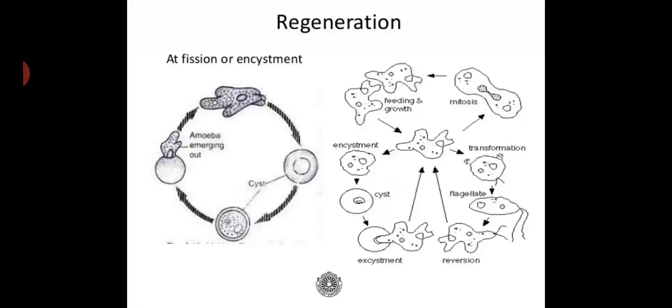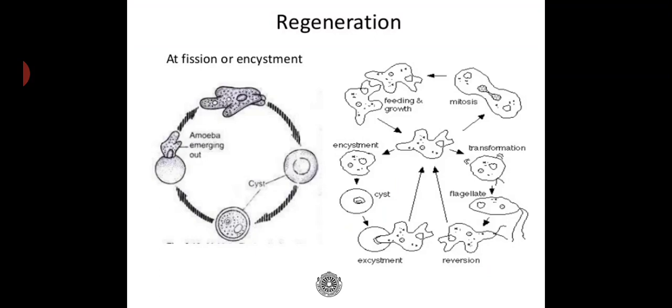This is an actual regeneration process that happens in a protozoan. On the left hand side, in a cyclical diagram, initially the amoeba, a freshwater protozoan, develops a protective wall around itself during unfavorable conditions, and that protective wall is called a cyst. This phenomenon is called encystment.